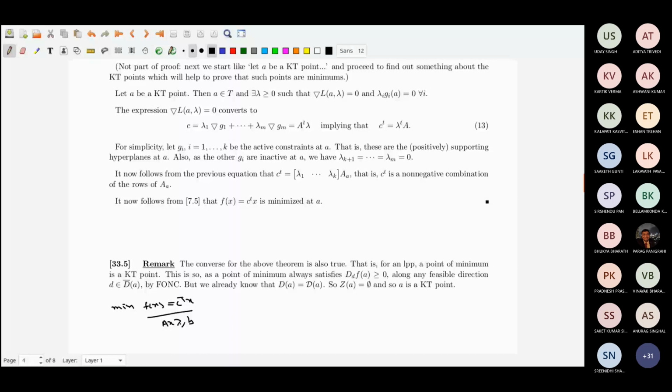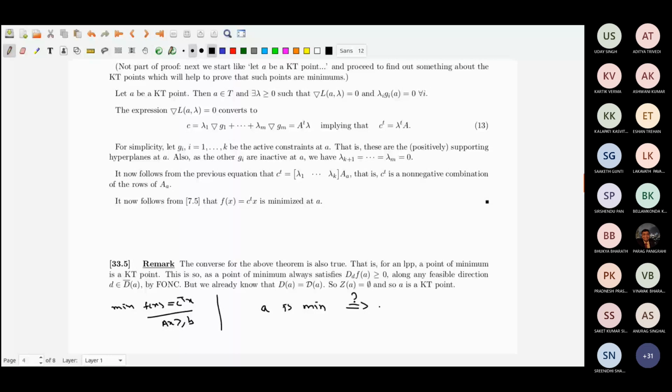And somebody tells me that it is a point of minimum. So my question is, must it be a KT point? That is the converse of the previous theorem. Whether it is a KT point or not.